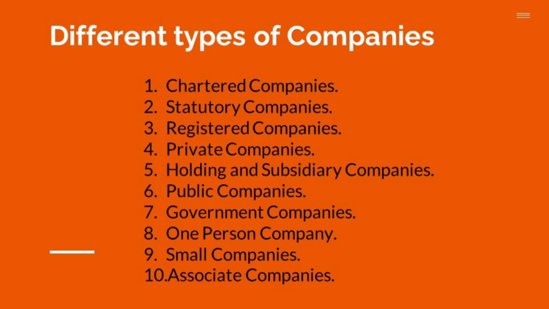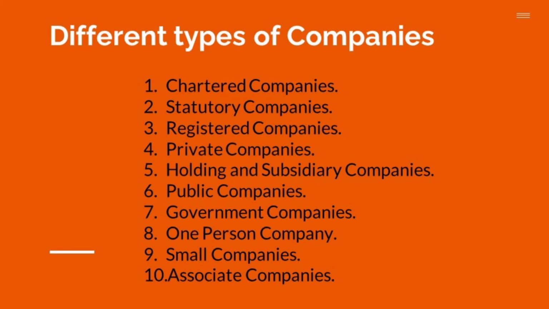Coming to the third aspect, registered companies. A registered company is one which is formed and registered under the Companies Act 2013, and it also includes an existing company which was formed and registered under the Companies Act. You have to note that a registered company comes into existence when it is registered under the Companies Act and a certificate of incorporation is granted to it by the Registrar of Companies.